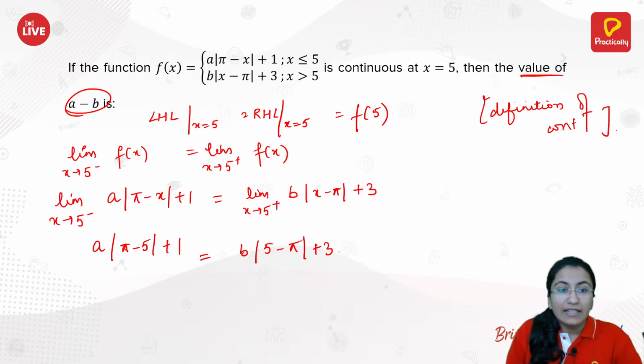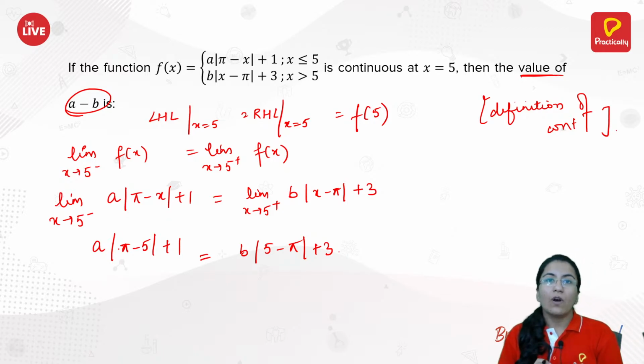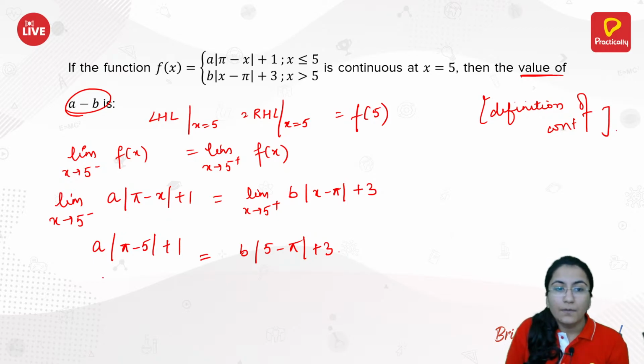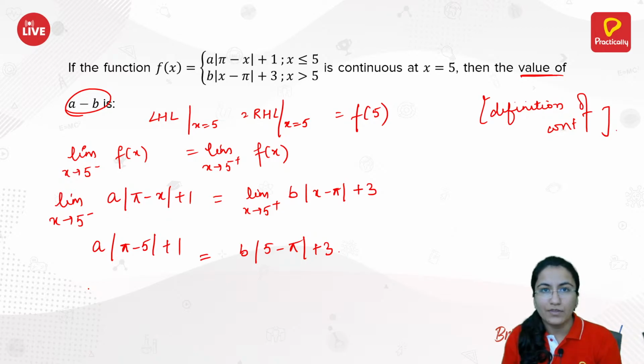You have this absolute value of pi minus 5. You know the value of pi, that is approximately 3.141, so it is 3 point something, and 5 is greater than that value of pi, so the absolute value of this would be 5 minus pi. Absolute value means the positive quantity.